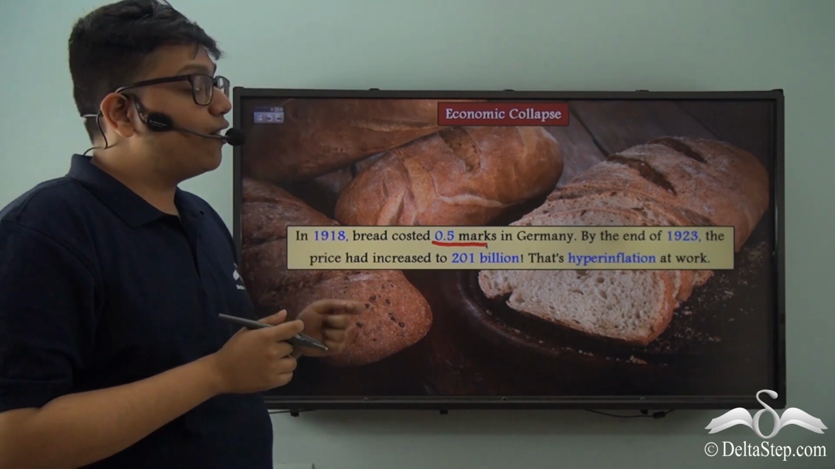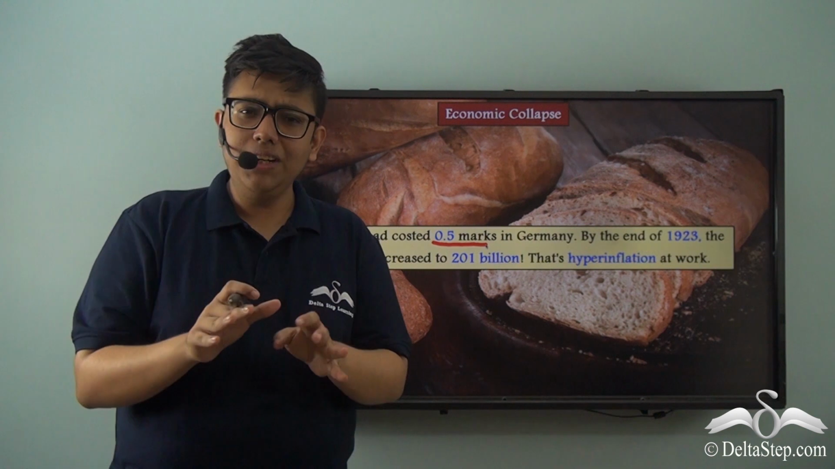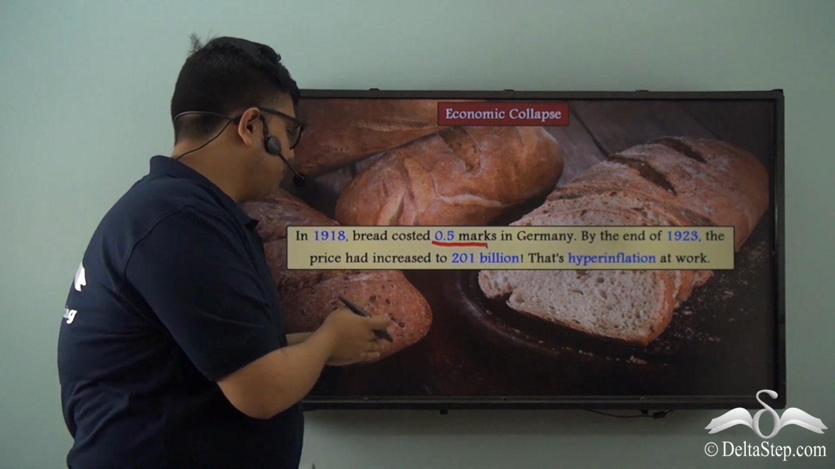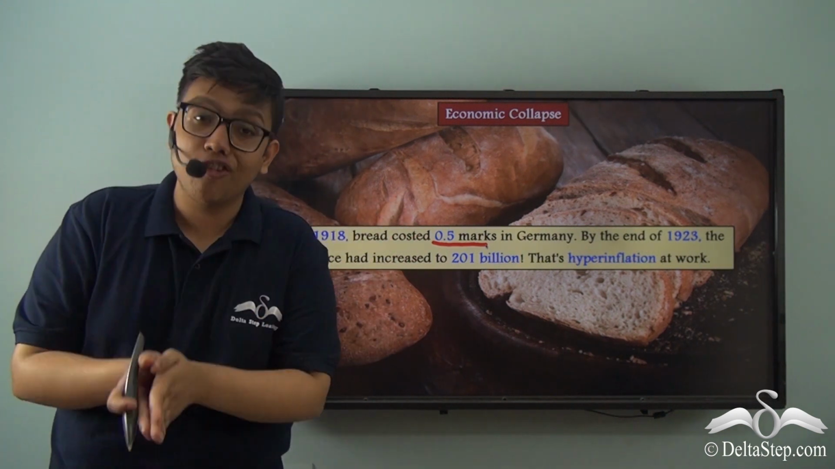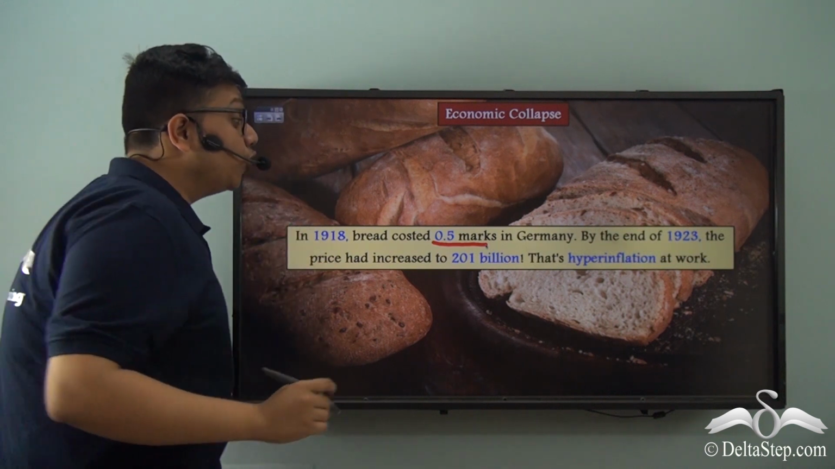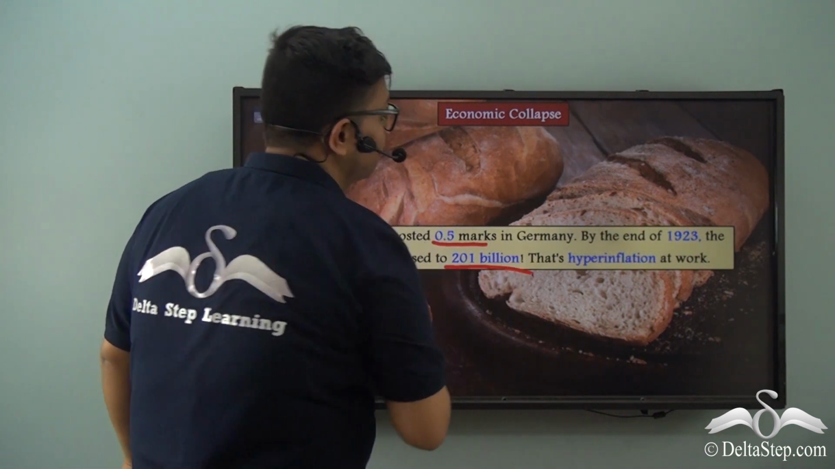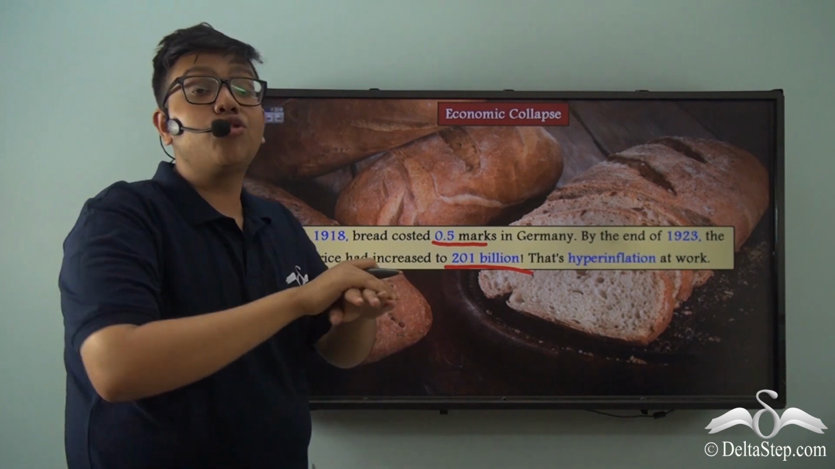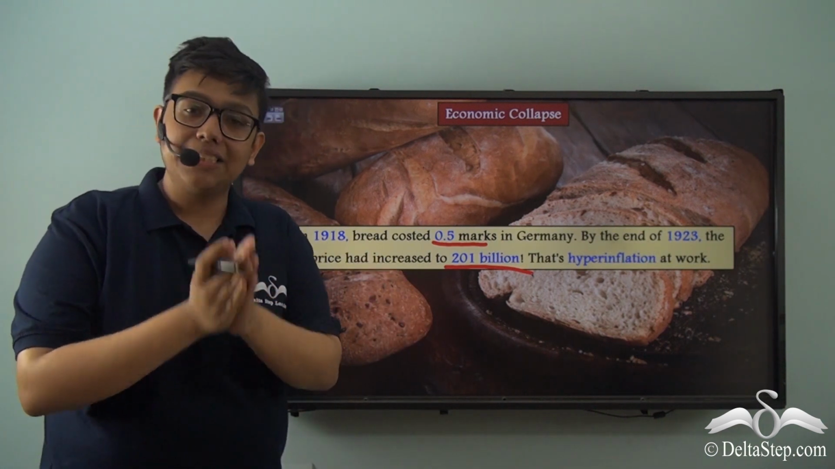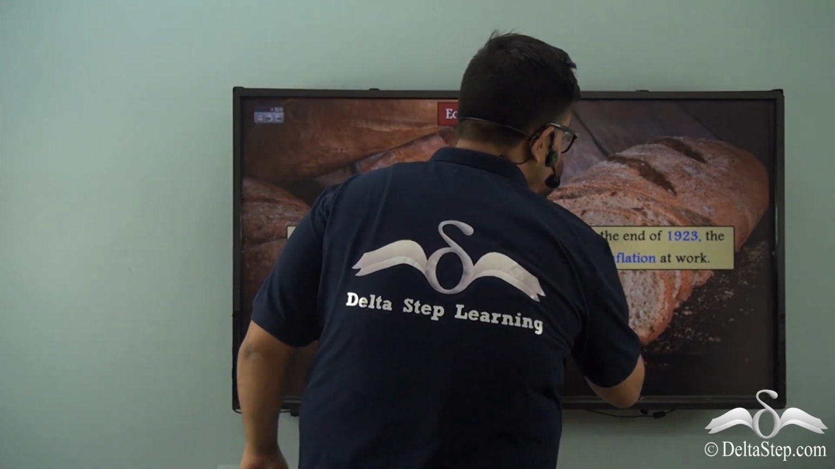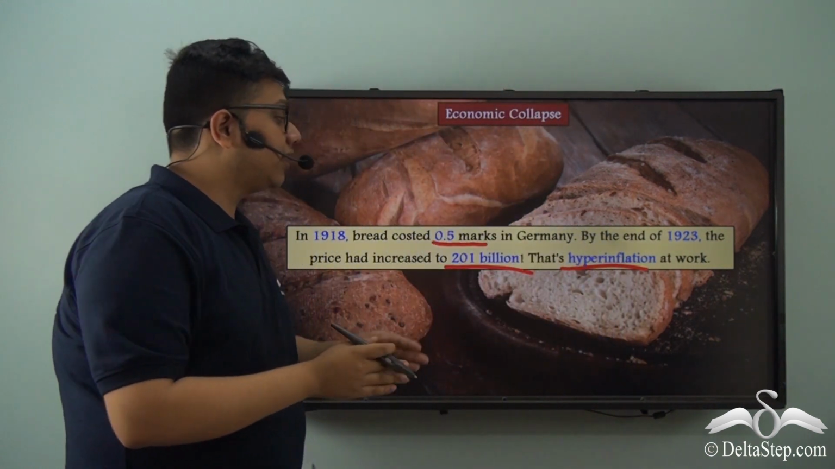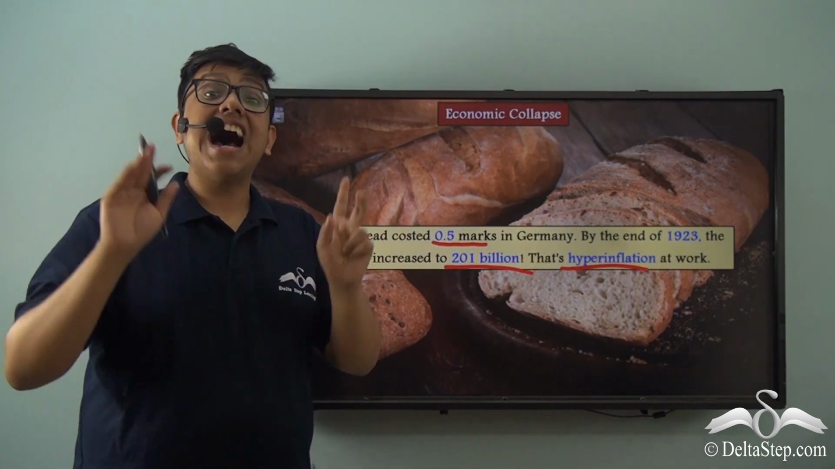But by the end of 1923, which is only 4 years later, the price of the same loaf of bread had increased to 201 billion marks. That is an astronomical difference. This is, in simple terms, hyperinflation at work. So can you understand the difference? That is why this is hyperinflation.